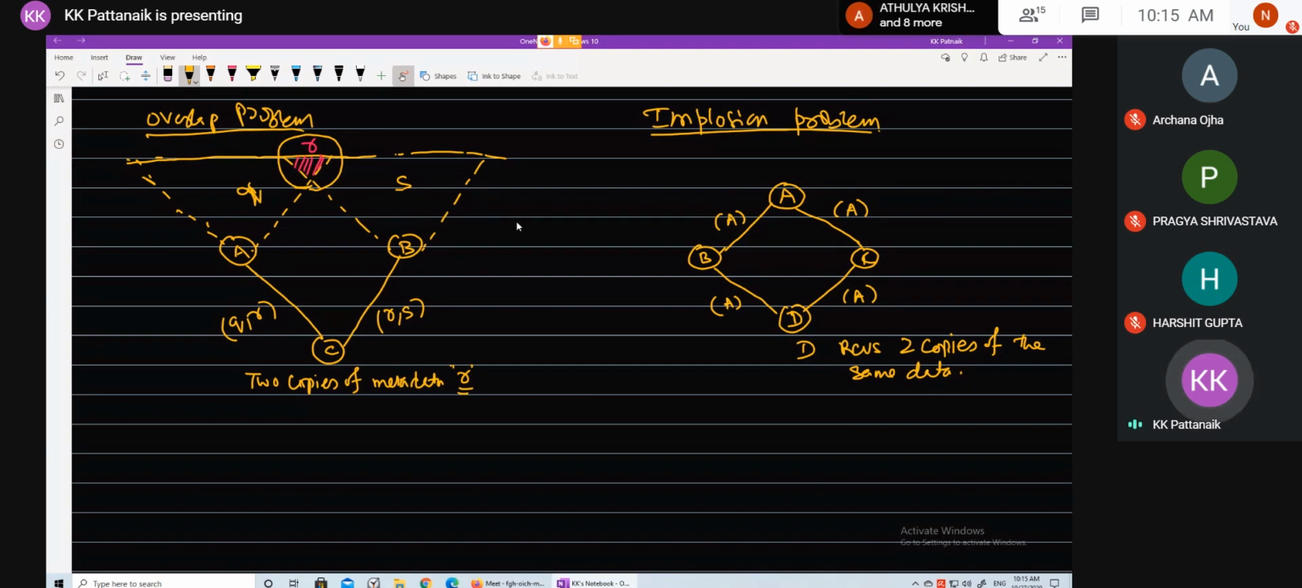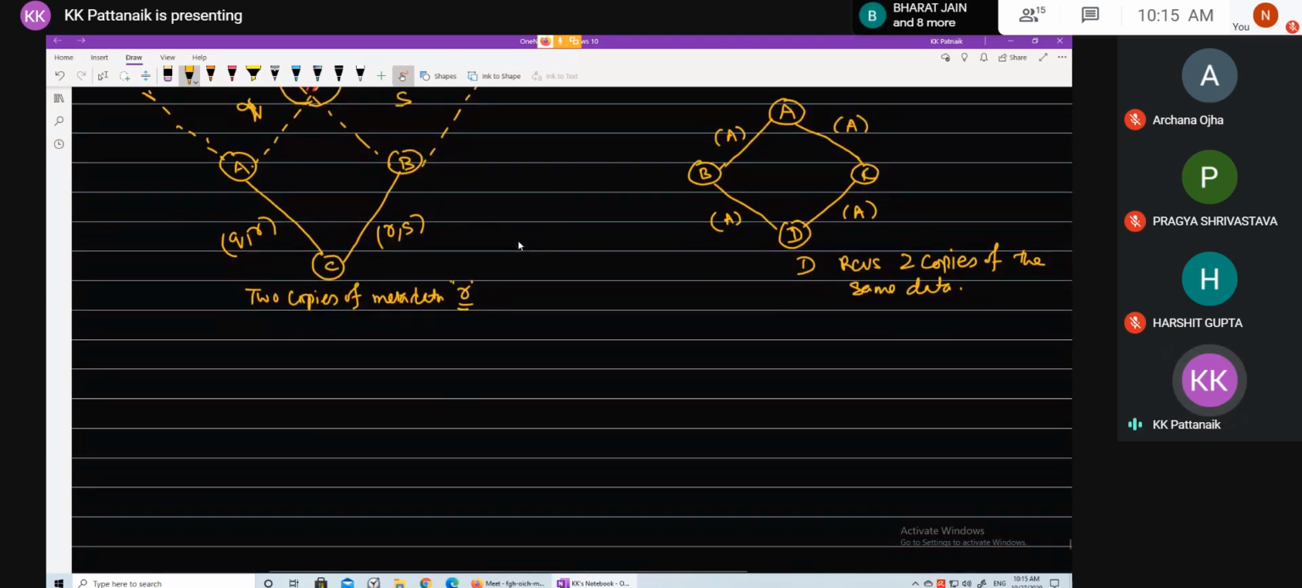Since we used the terminology metadata here, can anybody say what is your understanding of metadata? How do you visualize metadata? Metadata is data about the data. Fine. Any example?